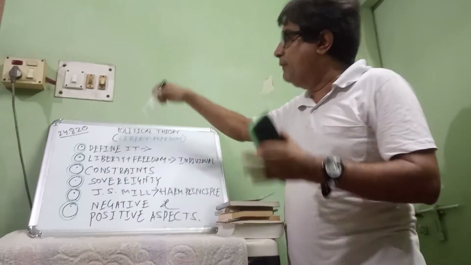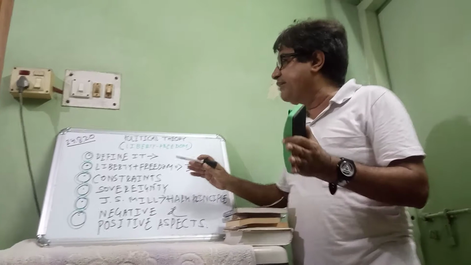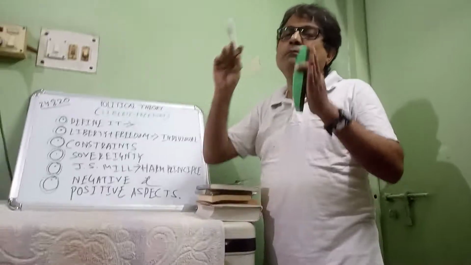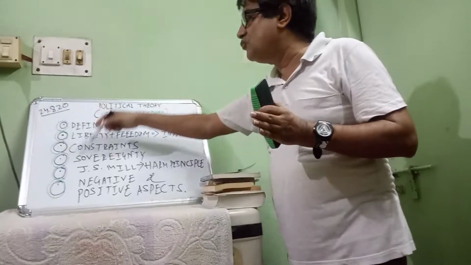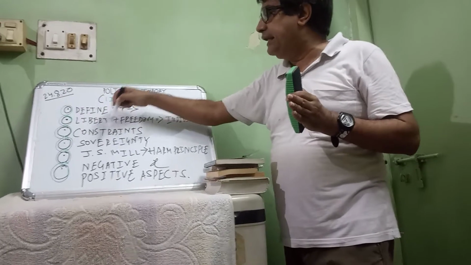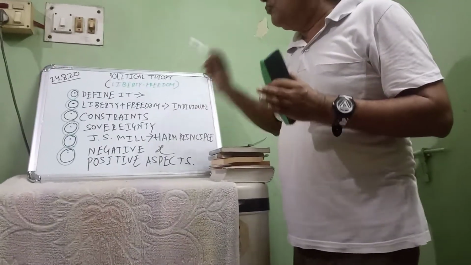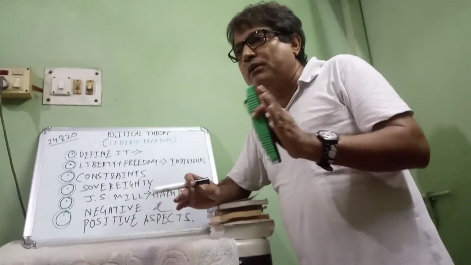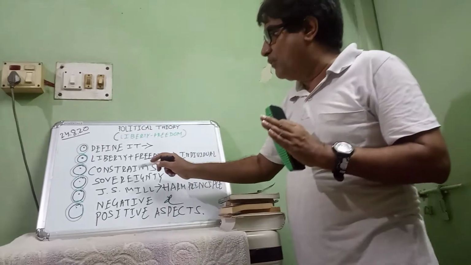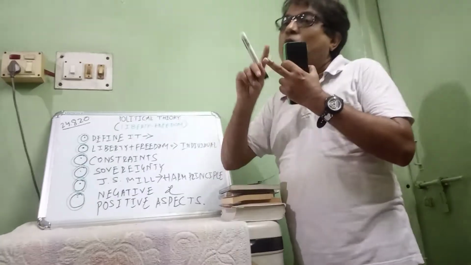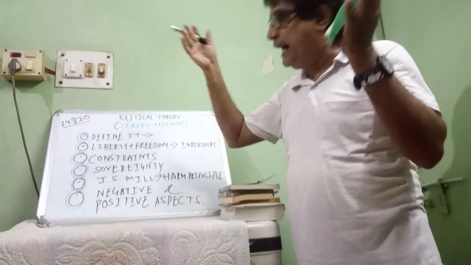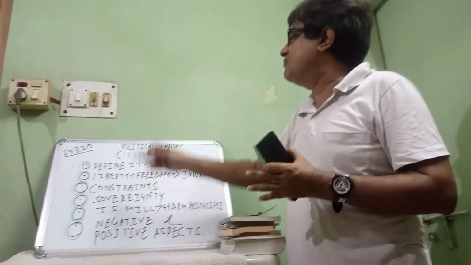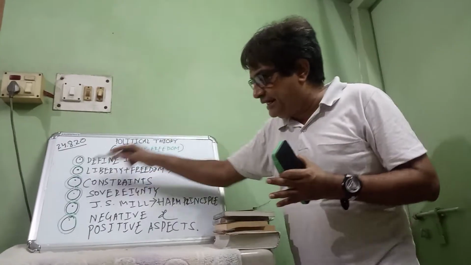But ultimately, out of all this discussion of what political theory is, under liberty and freedom, the definition of liberty and freedom, liberty plus freedom and the individual aspect, constraint, and J.S. Mill's Harm Principle, we have to make a conclusion. What is that? Sovereignty. Sovereignty means ultimate freedom, indivisible freedom, ultimate rigid freedom that is not transferable. That is only possible when liberty and freedom are correlated, and ultimately it will proliferate as freedom, a huge banyan tree from a small seed, the seeds of liberty and freedom. Sovereignty is the ultimate goal.